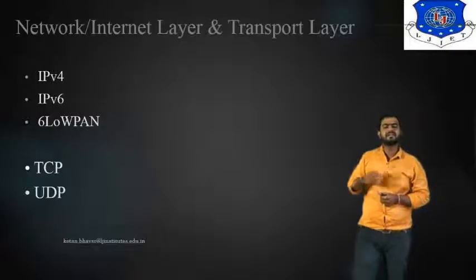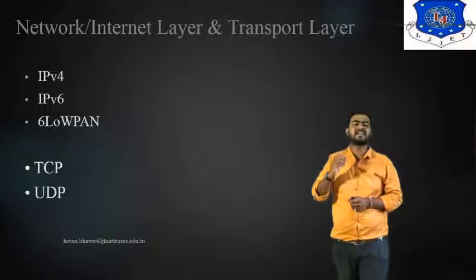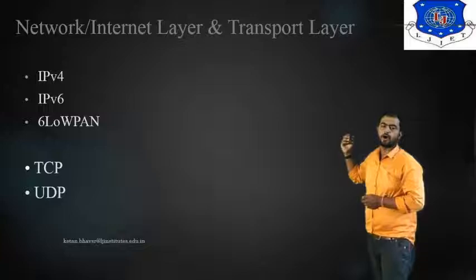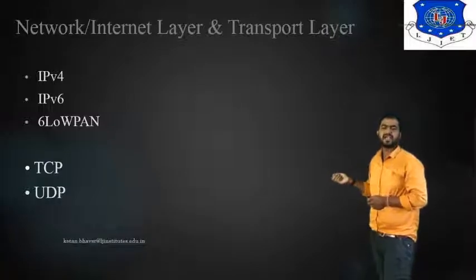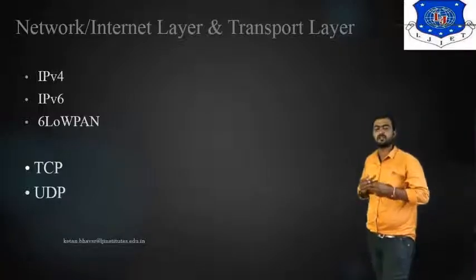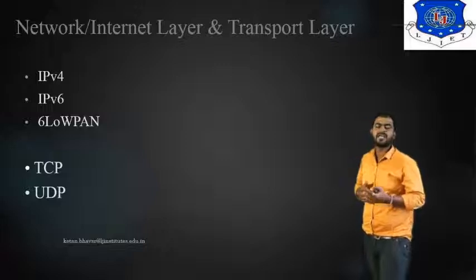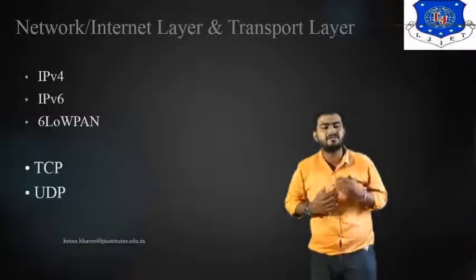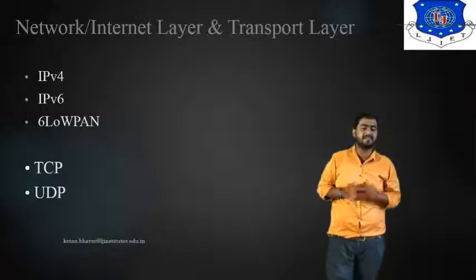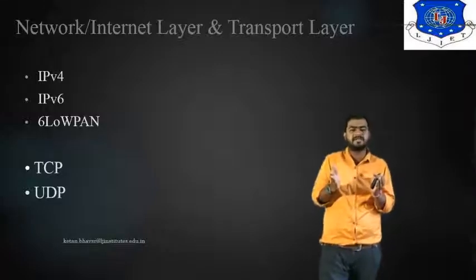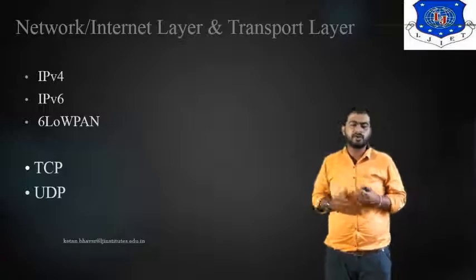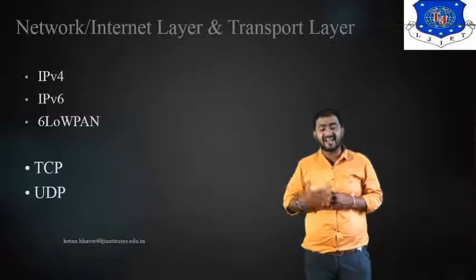Similarly, for the network and transport layer we have IPv4, IPv6, 6LoWPAN, and TCP or UDP for transferring data. These are used for the physical design, or wired communication. We are very familiar with TCP and UDP, and IPv4 and IPv6 work with both wired and wireless protocols.